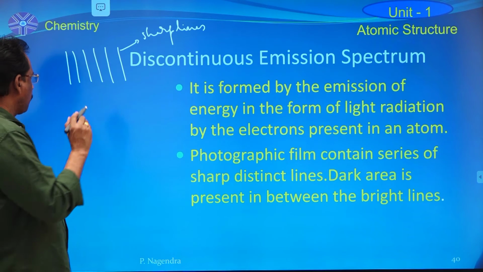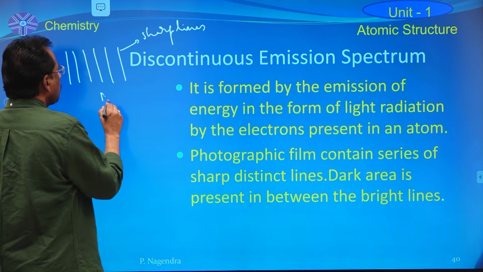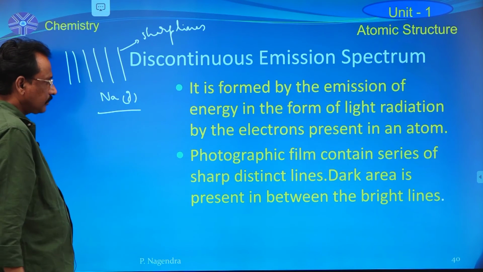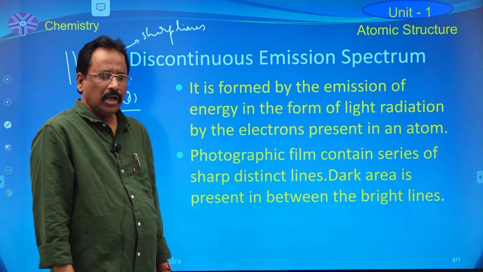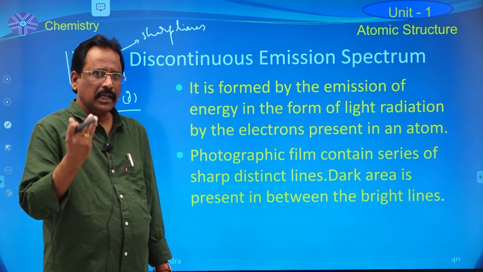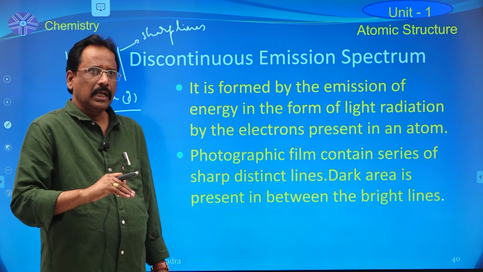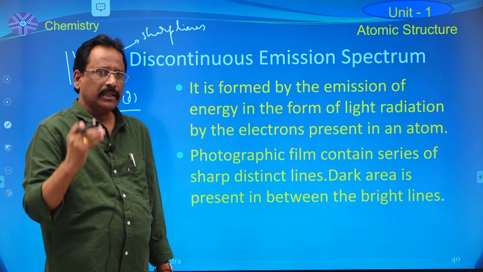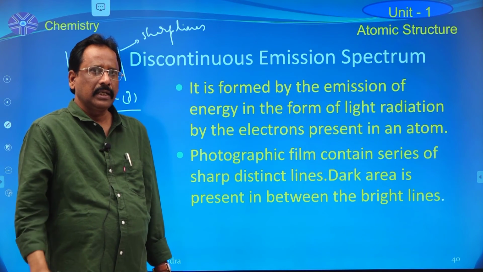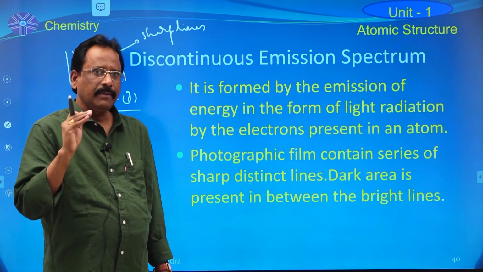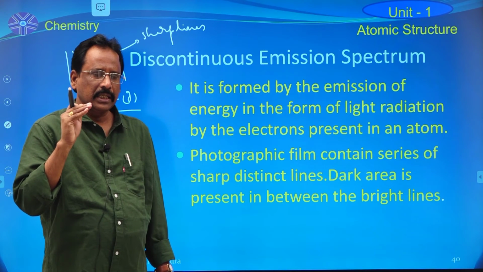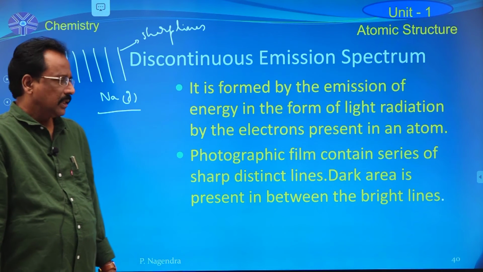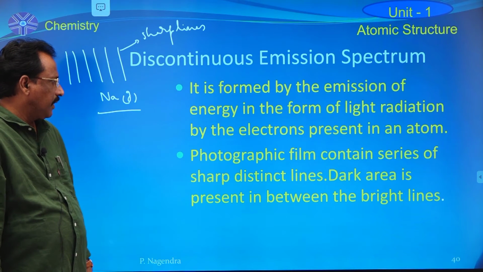For example, when sodium vapor is heated, the electrons present in the sodium vapor absorb the energy and go to different higher energy levels. They come back to the lower energy state and emit the energy. That emission of light is passed through a prism and received on a photographic film.